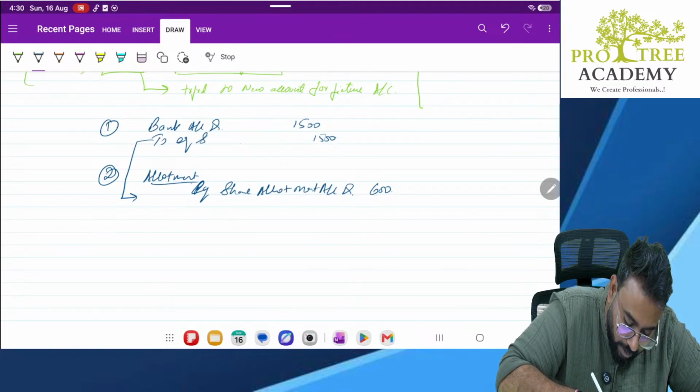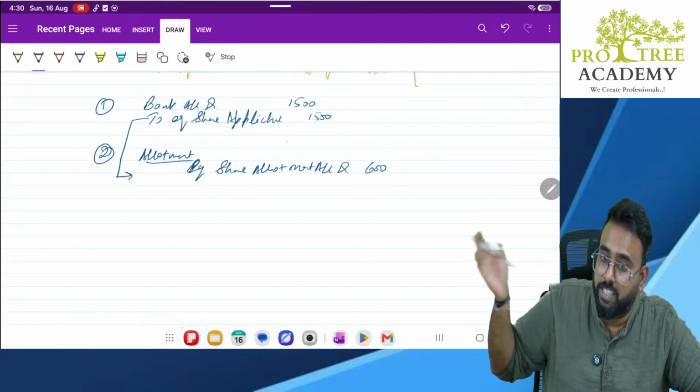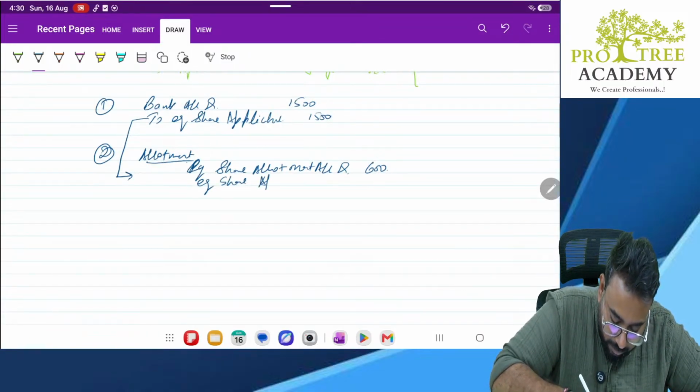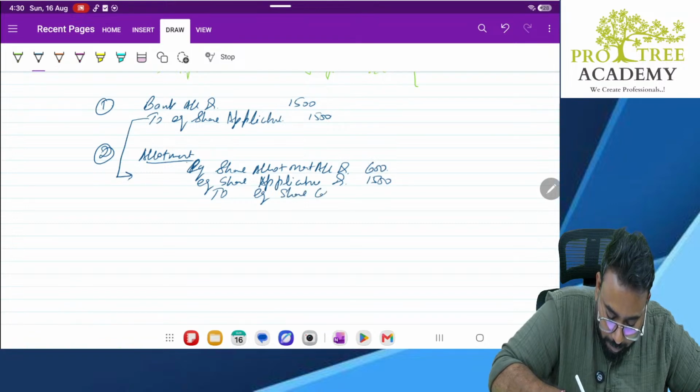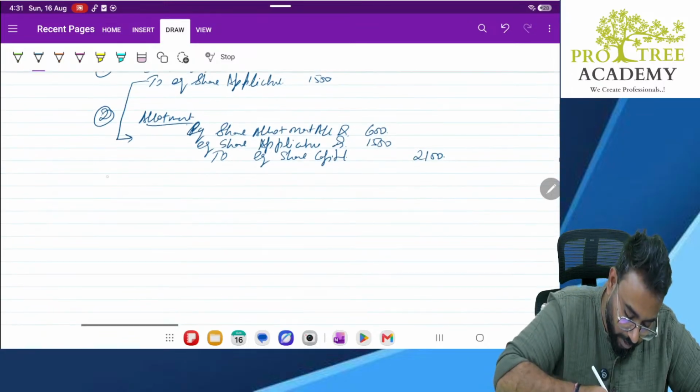This is equity share application. Now I will have to transfer this equity share application also to share capital. So equity share application account debit 1500, to equity share capital 2100.